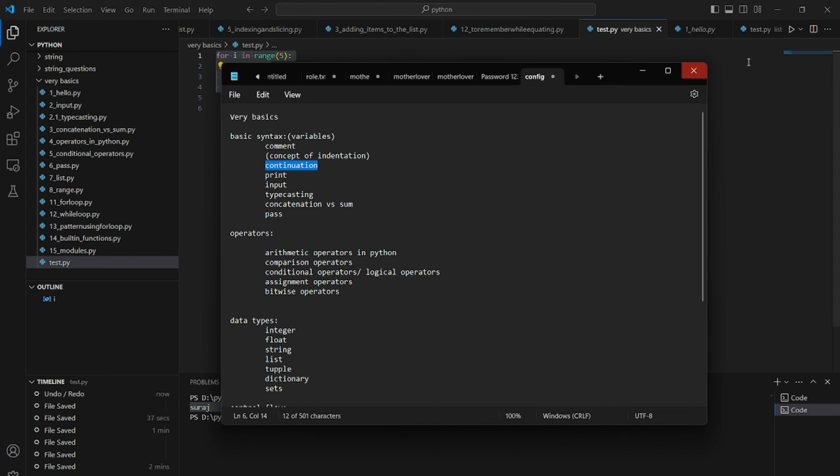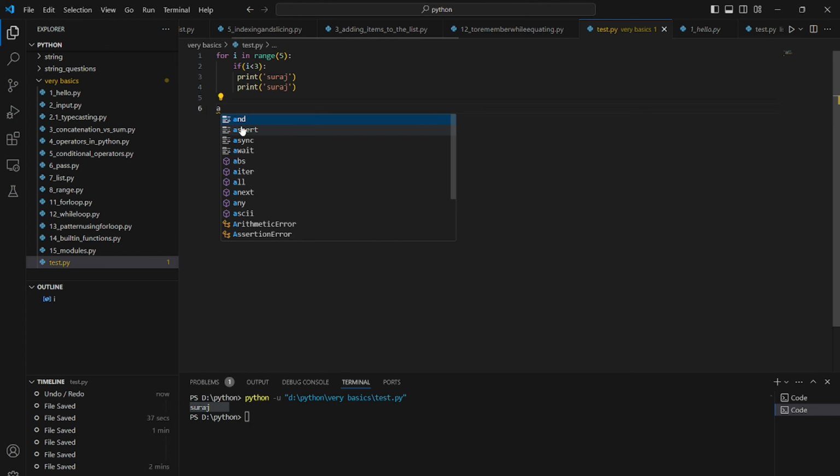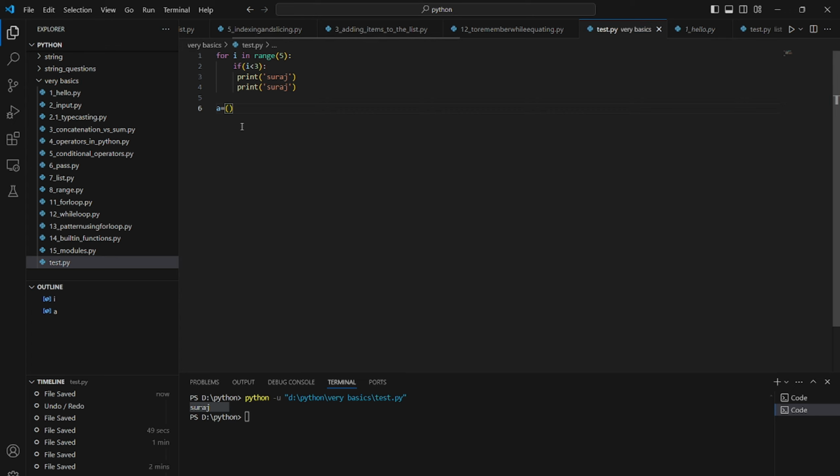Then let's talk about continuation. Say we are taking a variable a and doing some addition, and let's assume that our screen has run out of space.